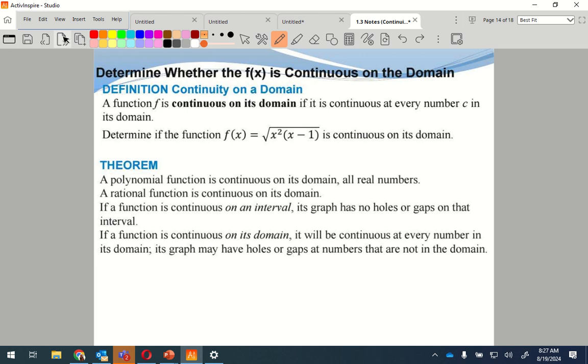What's 0 squared? 0 times anything is 0. So does that one work? 0 works for some reason, but does 1/2 work?